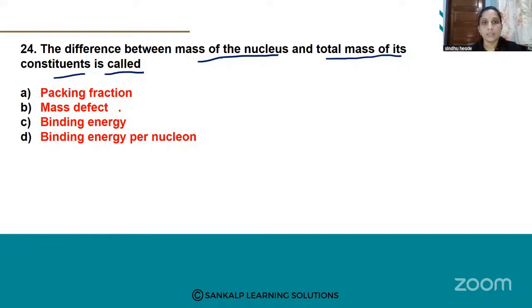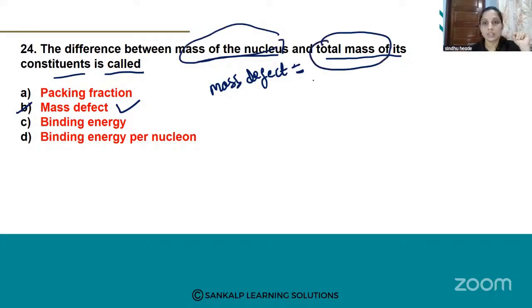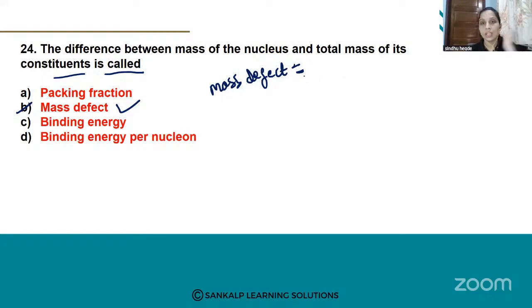The difference between the mass of the nucleus and the total mass of its constituents gives the mass defect. This is the formula of mass defect.